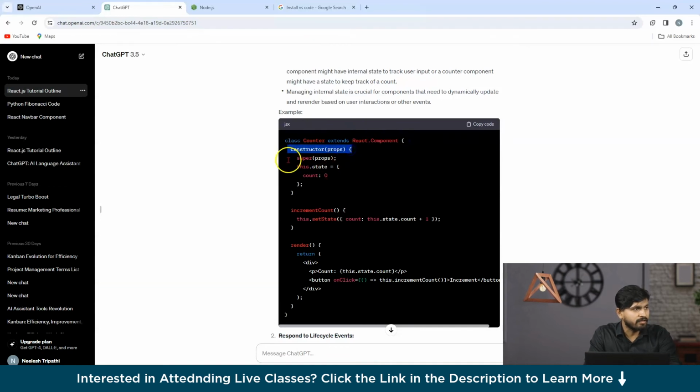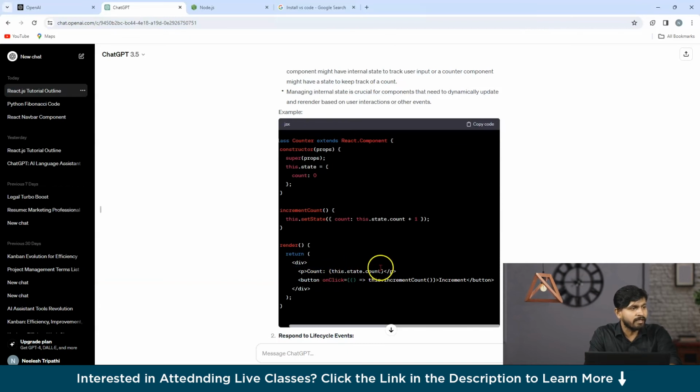Here you have constructor, you have super, and here you have set this.state equals to 0. Here count is 0. Then you are incrementing your count by saying this.state.count and this.state.count plus 1. So basically here you are increasing the state of the count by 1. Now you are rendering your component by returning the count. This.state.count means here you are returning the current state of the count.